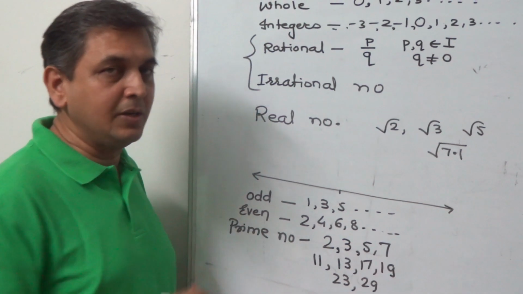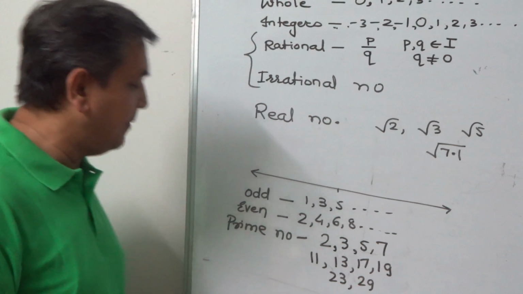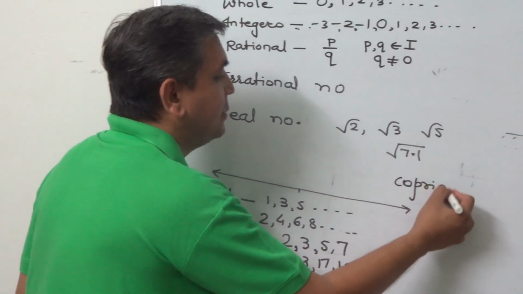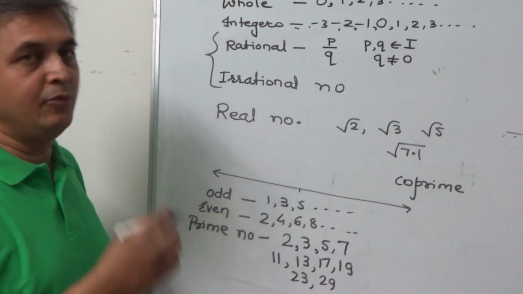Now 1 is not a composite number. 1 is neither prime nor composite. Remember this well. And then there are co-prime numbers. Two numbers are said to be co-prime if they have no common factors.